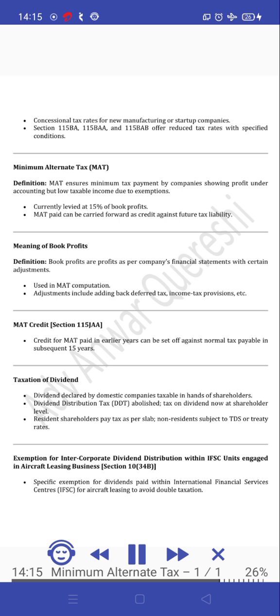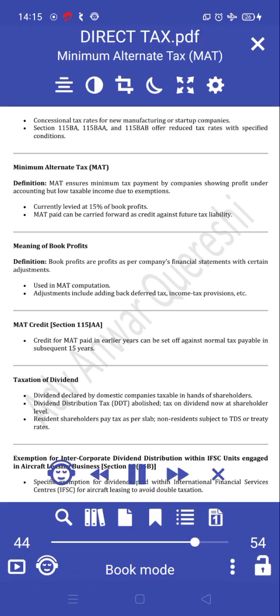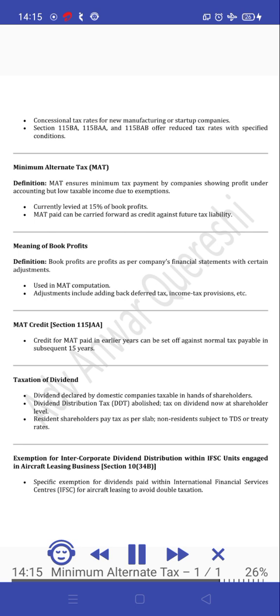Taxation of dividend. Dividend declared by domestic companies is taxable in the hands of shareholders. Dividend Distribution Tax, DDT, abolished. Tax on dividend is now at the shareholder level. Resident shareholders pay taxes as per slab. Non-residents are subject to TDS or treaty rates.